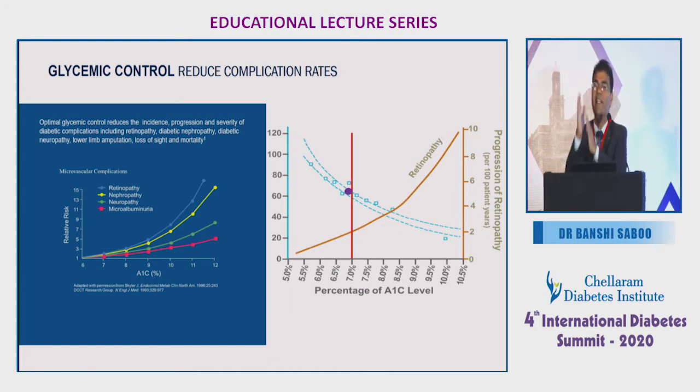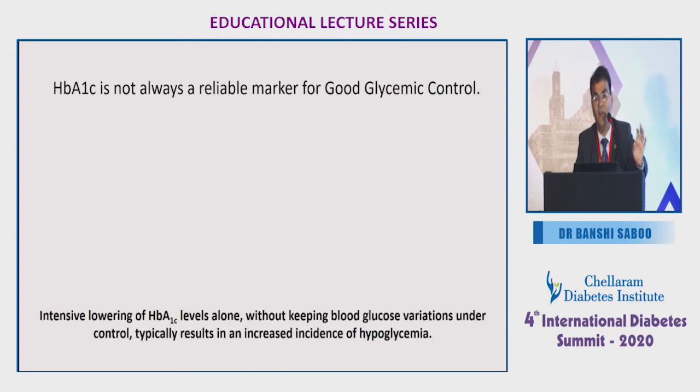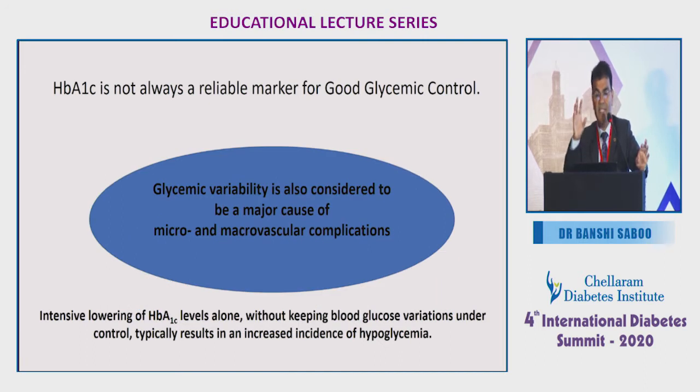So just by lowering the HbA1c, on the other side 60 to 70% of the patients were getting hypoglycemia. So one of the biggest challenges in diabetes care: on one side you want to get HbA1c low, on the other side you have hypoglycemia and weight gain. Already Unni had talked about it, glycemic variability is the major hurdle for us. So HbA1c is not always a reliable marker for good glycemic control. Rather, intensifying or lowering HbA1c alone without keeping blood glucose variation under control typically results in an increased incidence of hypoglycemia.